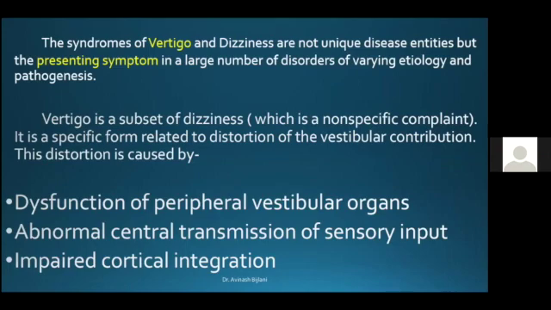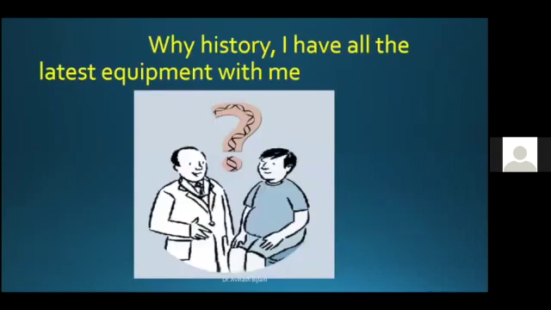So when we say vertigo or dizziness, we are not talking about specific disease entities, but this is the presenting symptom in the large number of disorders which come from varying etiology and pathogenesis. And vertigo, when we say, is a subset of dizziness. And dizziness by itself is a very non-specific complaint. Vertigo is a specific form related to the distortion of the vestibular contribution, which may be caused by peripheral vestibular organ deficit, a central transmission deficit, or an improper cortical integration.